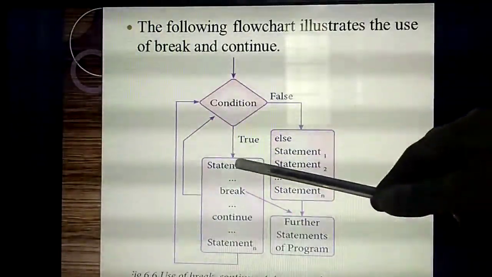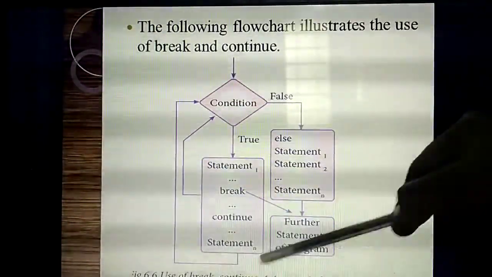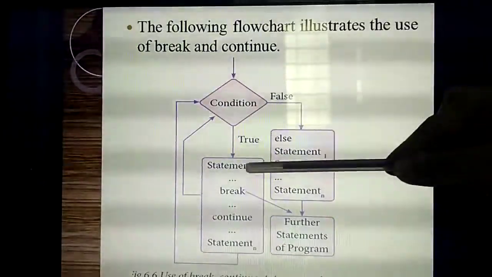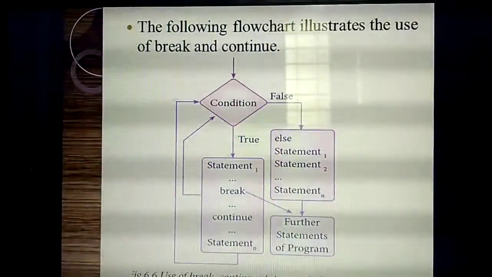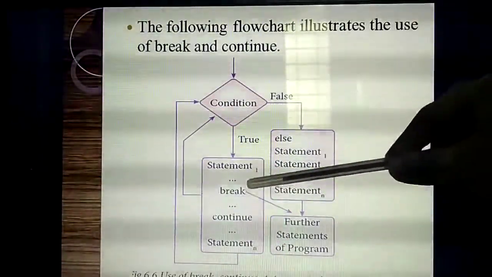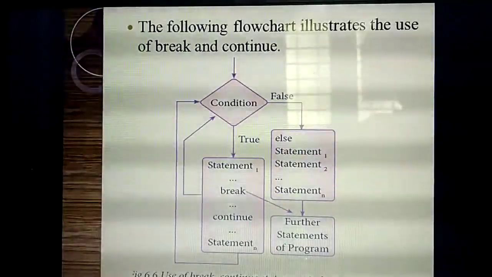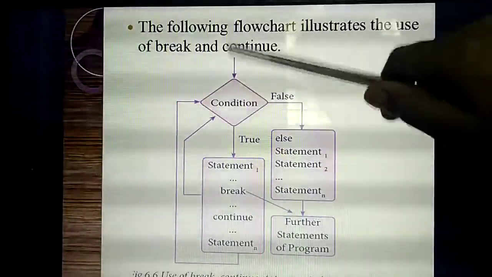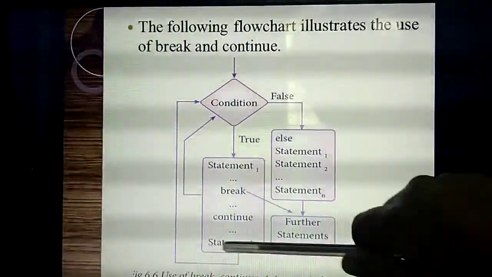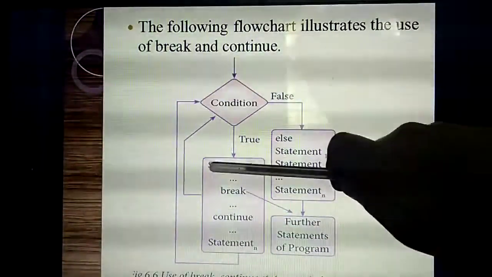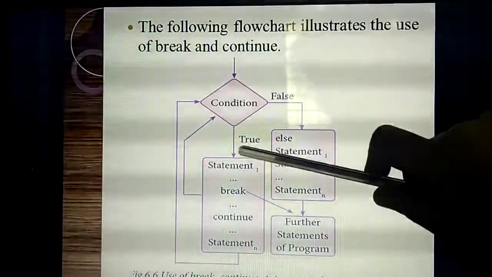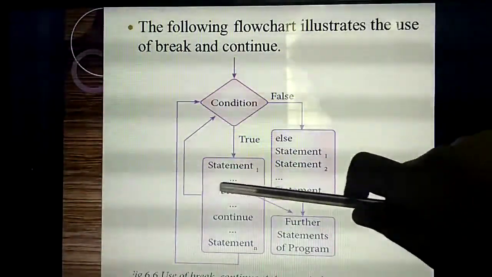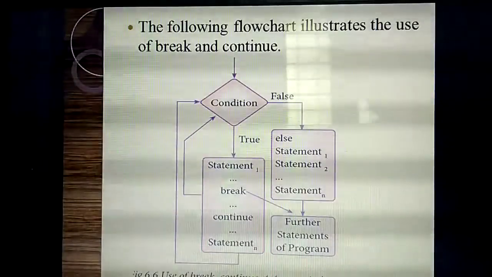If the condition is true, the particular statements will execute. The first statement is executed, and then inside it I am giving break. After the first statement, the compiler finds the break statement.